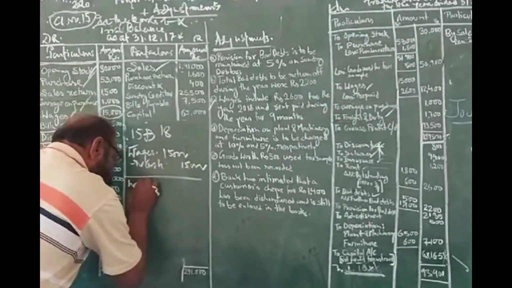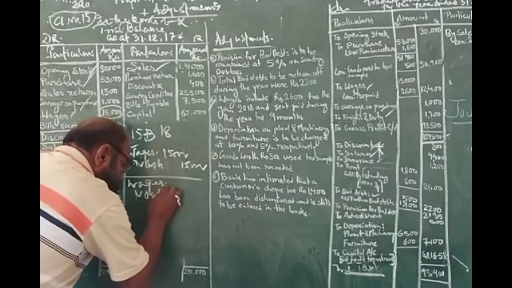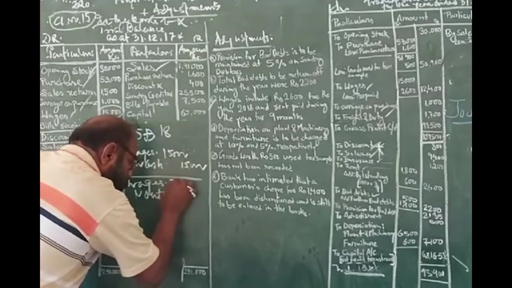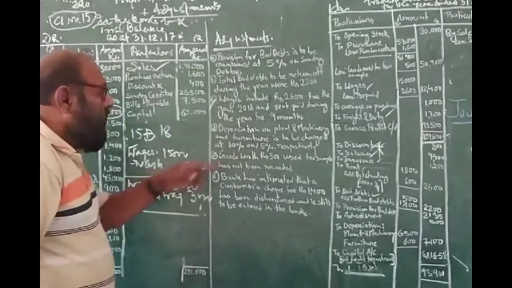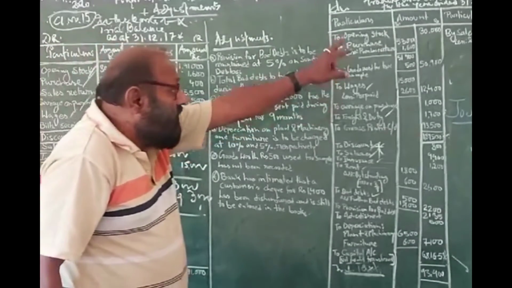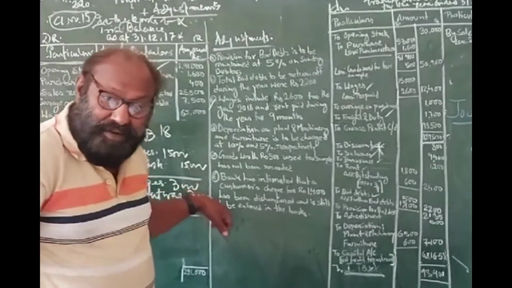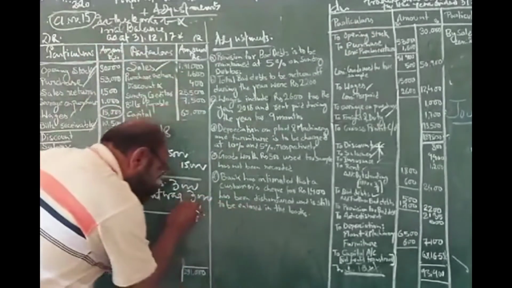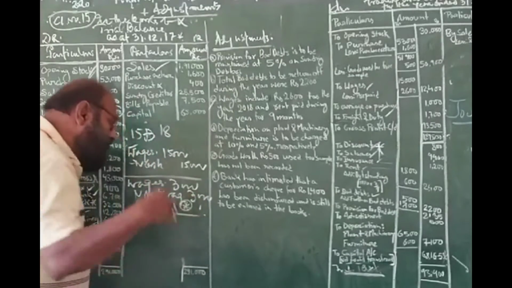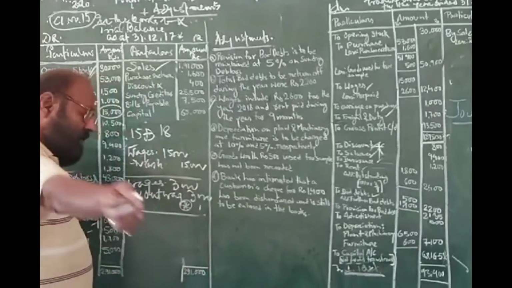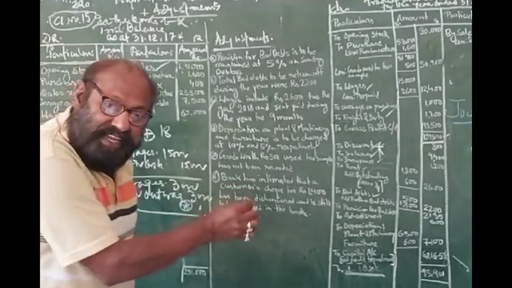Then what will you do? Wages expense is debited and outstanding wages credited, 3,000. So in the trading account, 3,000 should be added to wages. This amount is yet to be paid. It has not been paid so far, and it should be paid in the immediate period. So it is our liability. Clear? Yesterday I told you that.